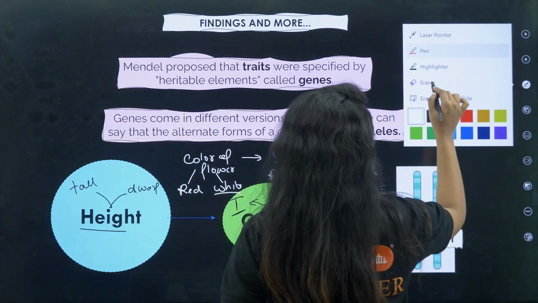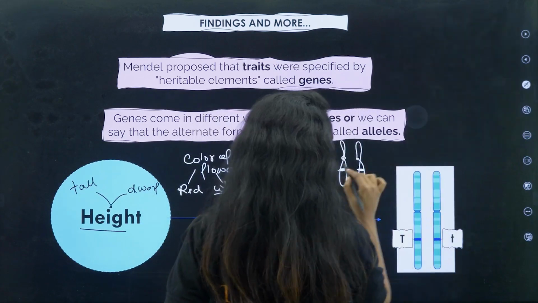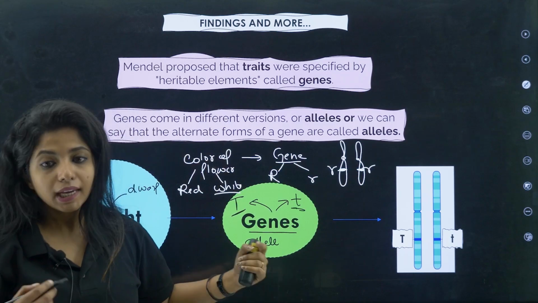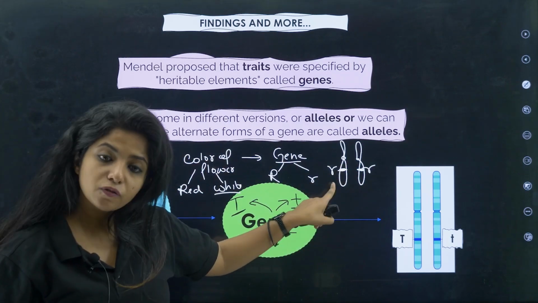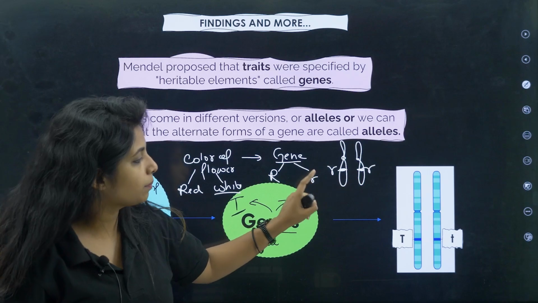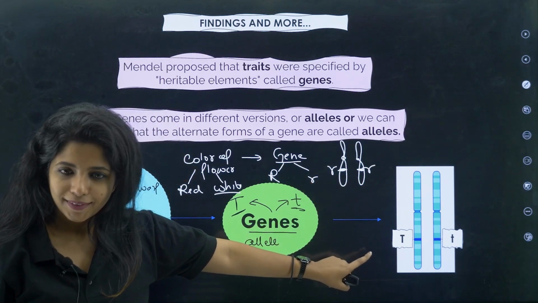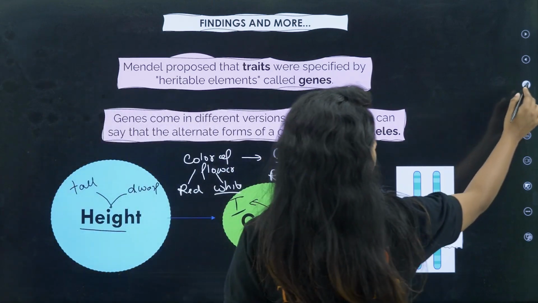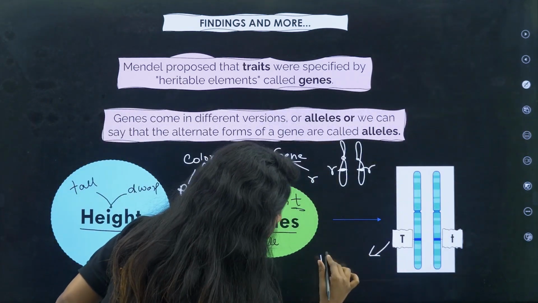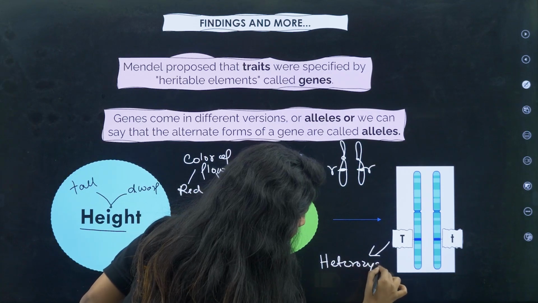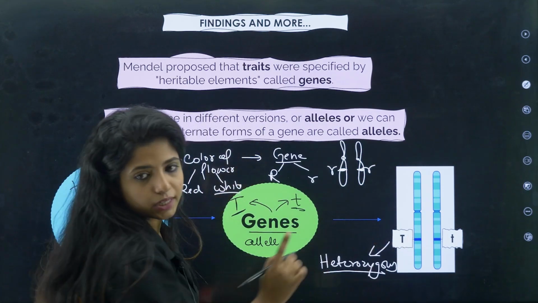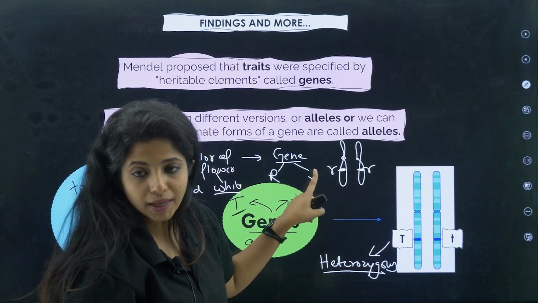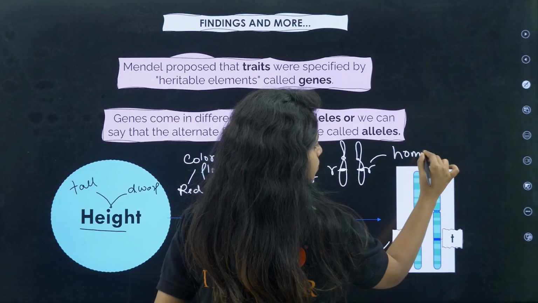Now, there can be situations where both are small r. Small r stands for white, so it can be white flowers also. Either way, alleles will definitely be there. It can be the same alleles or it can be different alleles like this. Whenever I say there are different alleles in a pair of chromosomes, I call this condition heterozygous condition, where both the alleles are different. When I see both of them are the same, I call this homozygous condition.